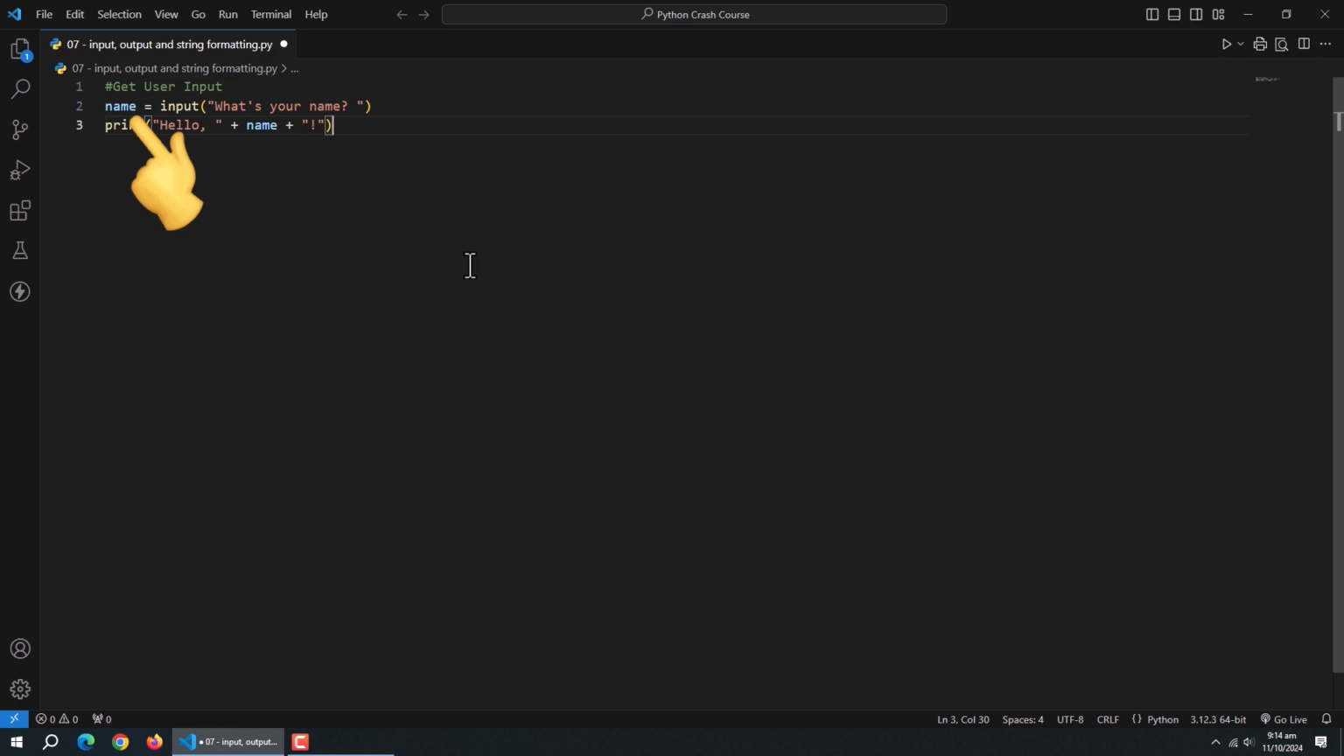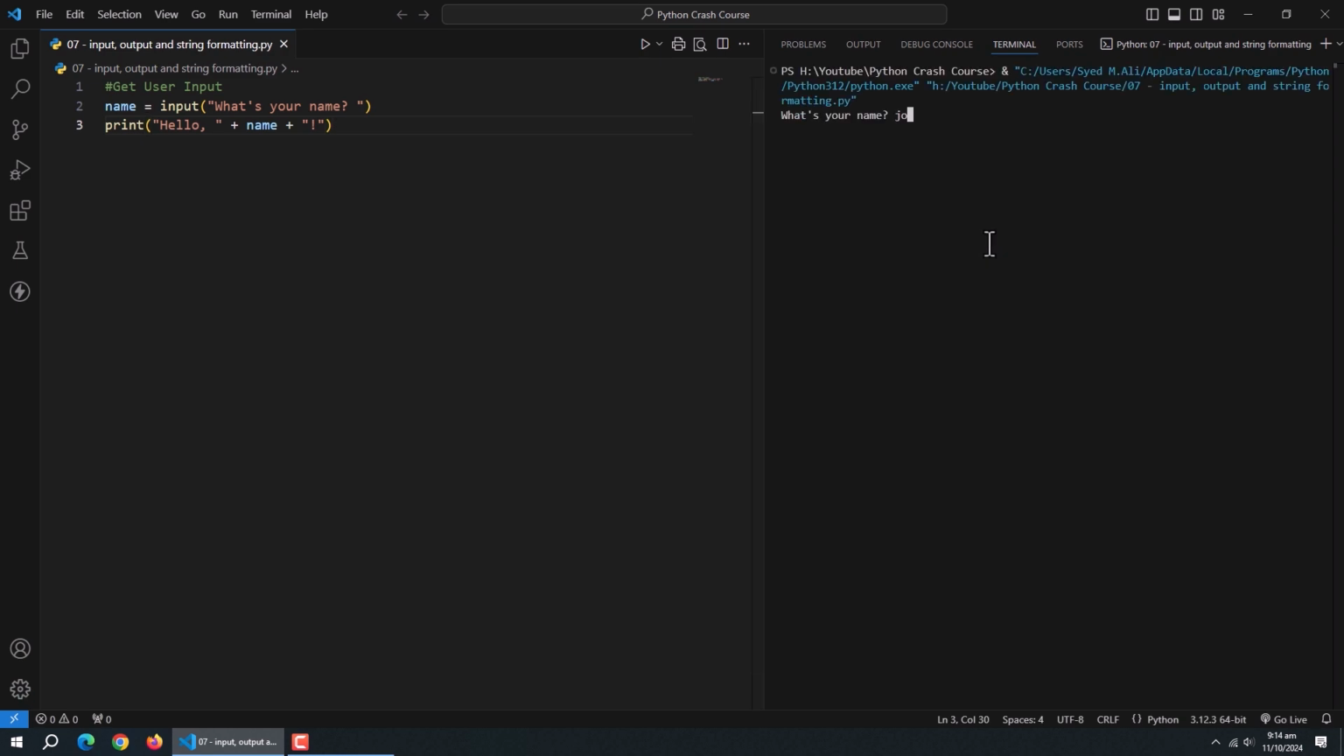For example, here we declared a name variable and assigned the input method to it. We asked for the username inside the input method. Then we used the print method to display the input. Now if we run it in the terminal, it will wait for user input. And once the user presses enter, it will display the output.